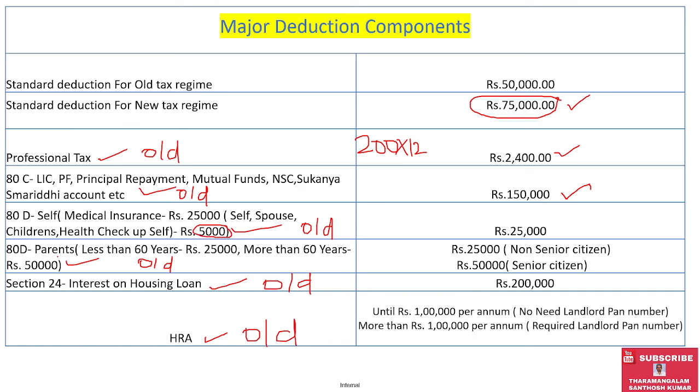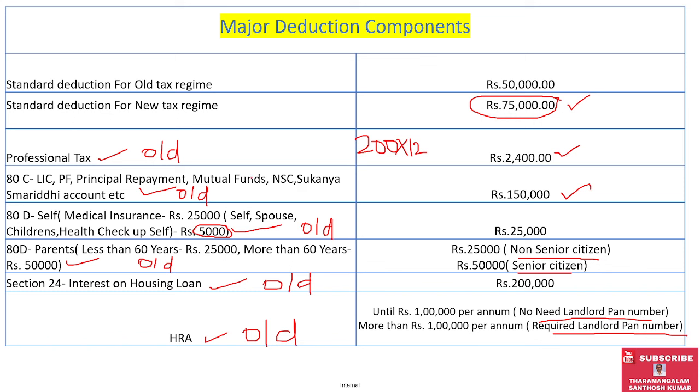For 80D parental, these apply to parental policies: for parents under 60 years only 25,000 can be considered, and for more than 60 years 50,000 can be considered. This is under the non-senior citizen and senior citizen categories. For interest on housing loan, 2 lakhs can be declared as part of the old tax regime. For HRA, up to rupees 1 lakh per annum there is no need for the landlord's PAN number, and for more than 1 lakh per annum the landlord's PAN number is required.